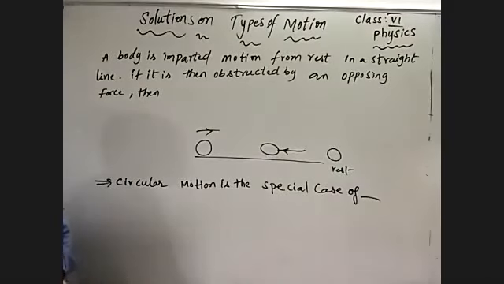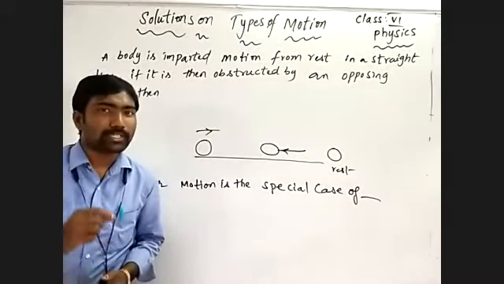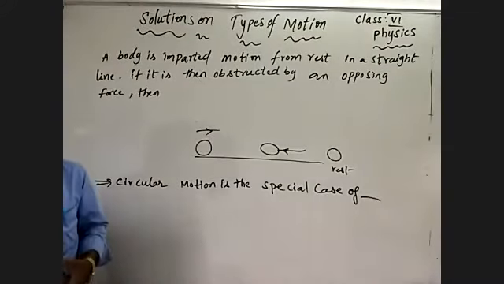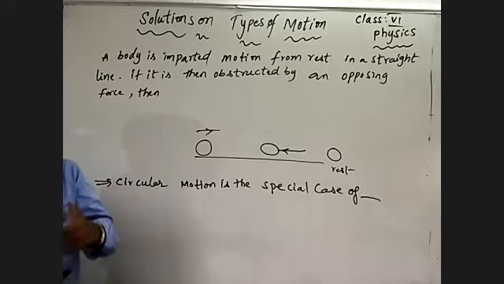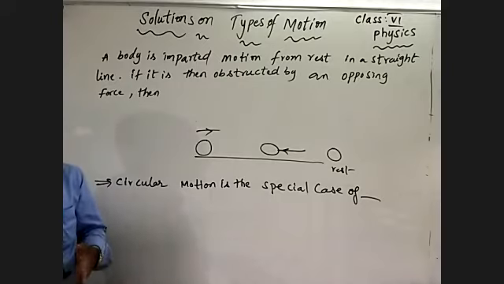Is there any other type of motion suitable for circular motion? Yes, of course. The body which rotates about its own axis without changing its position. What is the type of motion? Can you answer that? Rotatory motion. It is also moving in a circular path, but in its fixed path, in its own axis. It never changes its position.